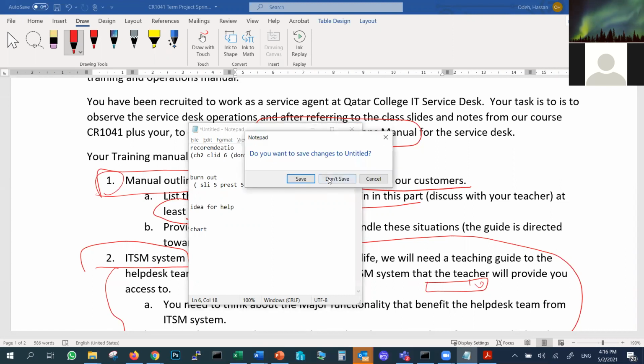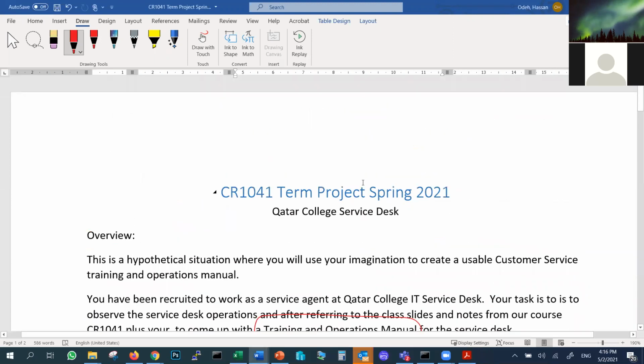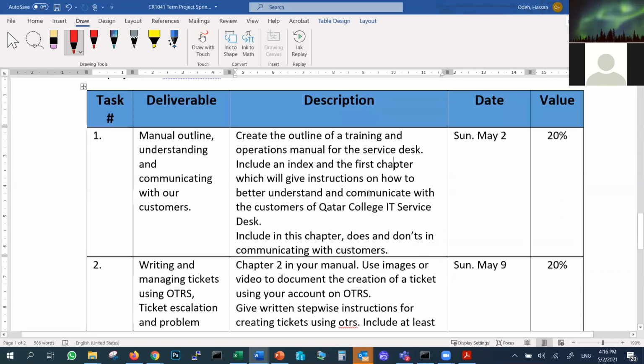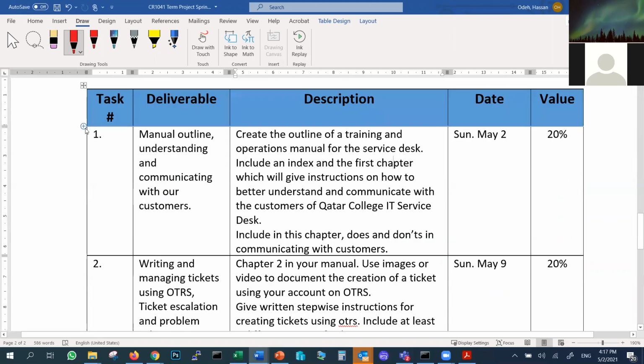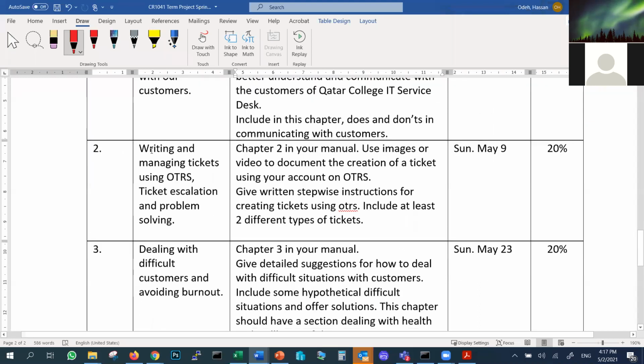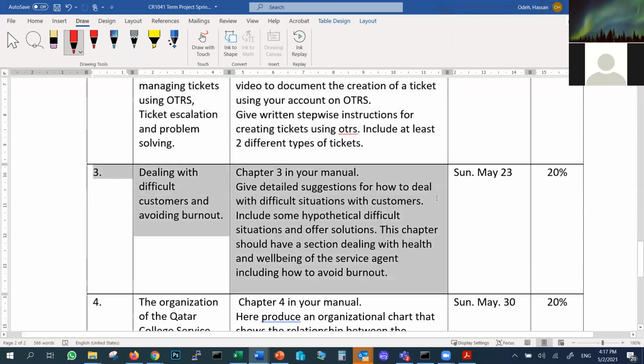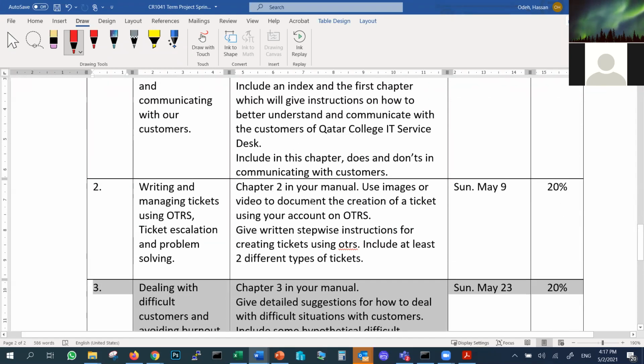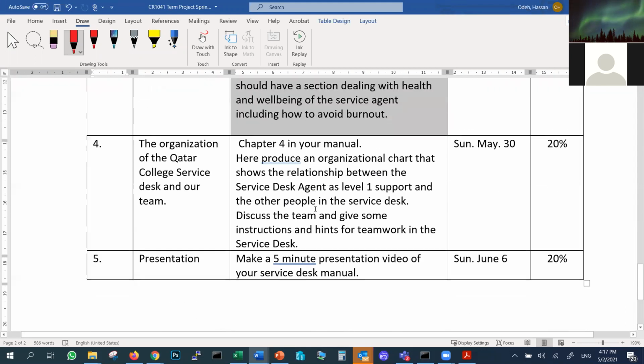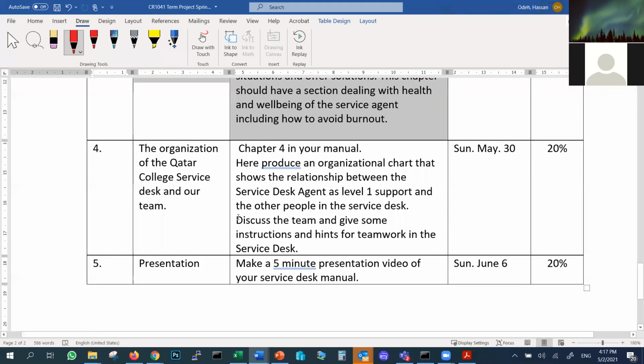Logically, if you work with me as we go, you will find out that number 1 will be covered completely in week 1 and week 2, as we are explaining now. Number 2 will be covered in week 2 and week 3. Number 3 will be covered in week 4 or week 5. So if you work with this as we go class by class, by the time we reach the final week of the exam, it will be done.